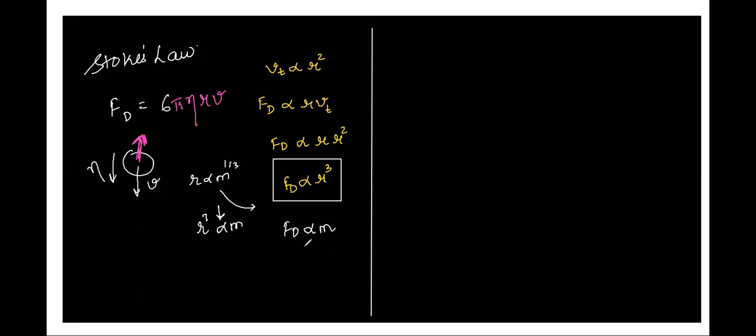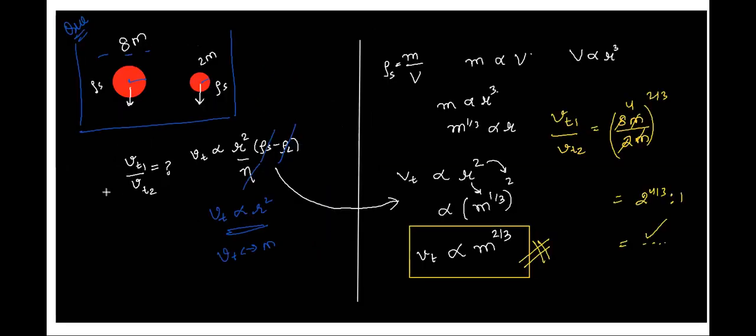Clear? Yes, sir. Suppose I had asked in the last question another part of the same: what is the ratio of viscous force acting on the first body to the viscous force acting on the second body? You would have written viscous force is proportional to m. Therefore, the ratio between the forces would be 8m by 2m, that is 4 is to 1. Right? Yes, sir.